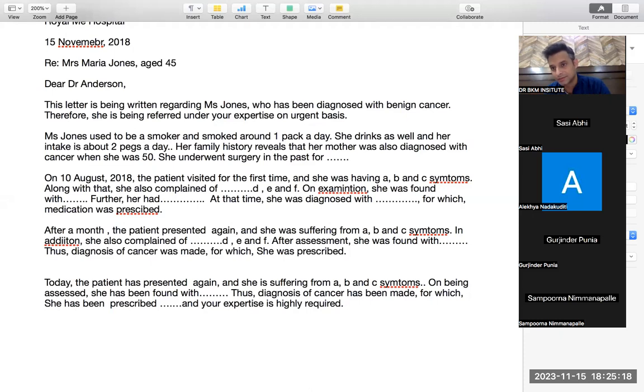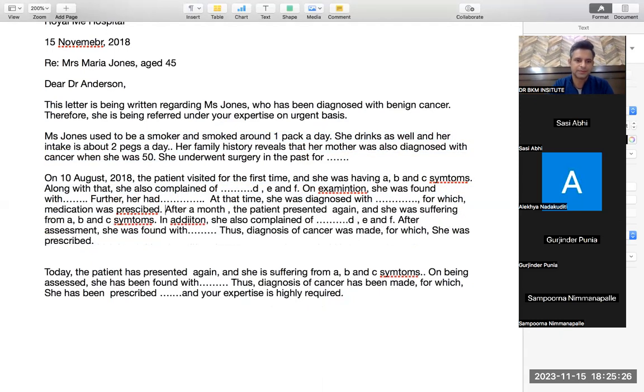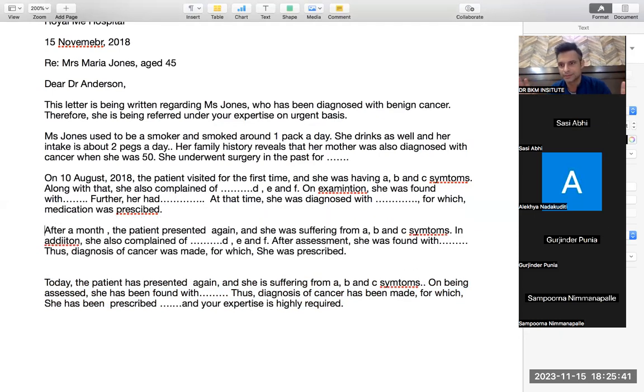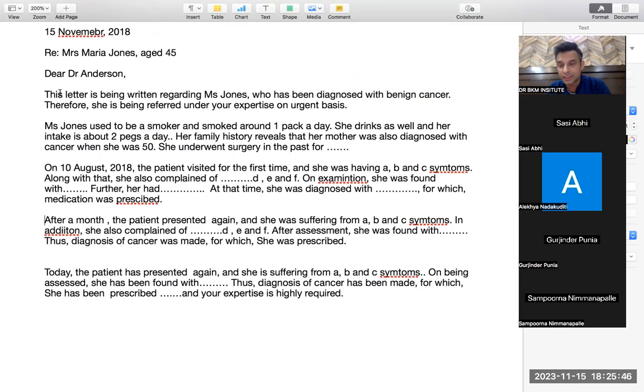That's it. The best way. Purpose, social history, medical history, 2 paragraphs. You can also make it 1 paragraph. It does not make a difference. No problem. Nothing to worry. Today's visit, this paragraph, you can make 4 paragraphs or 5 paragraphs. It does not make a difference. Obviously, it looks cleaner when you make 5 paragraphs. No problem at all. And this word count is already 200. This is how small an OET letter is.